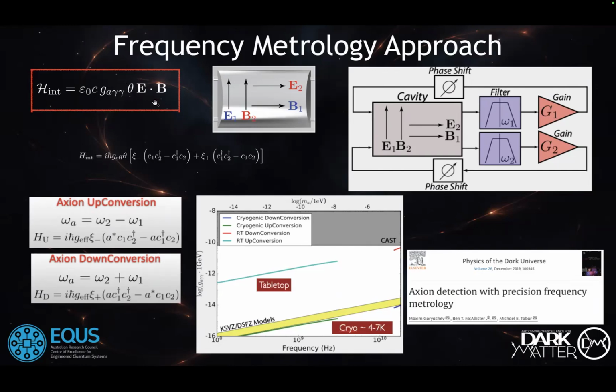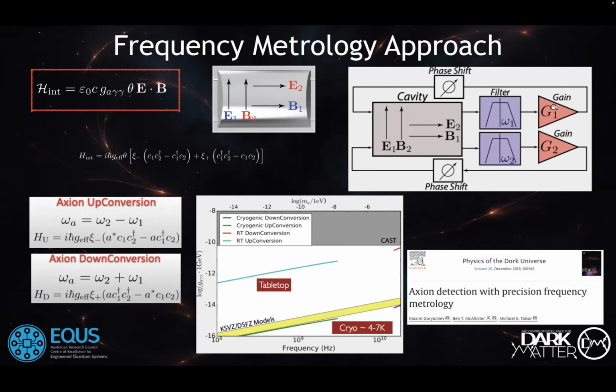If we go through the quantization of this experiment, we end up with a quantum optics-like description looking like this, where we have basically two cases: axion upconversion, where the sense for low mass axions is in the form of omega 2 minus omega 1, where these are the resonant frequencies, and the other one is down conversion. And unlike in the traditional experiment where we are looking for excess over thermal noise, here we are looking for frequency deviation.